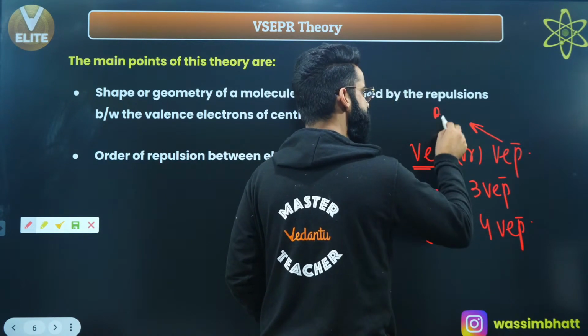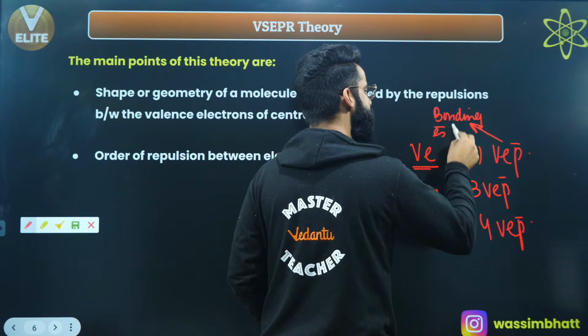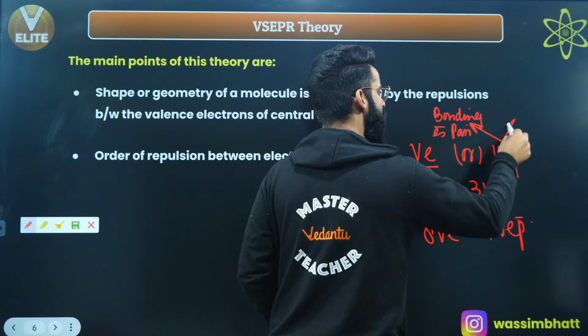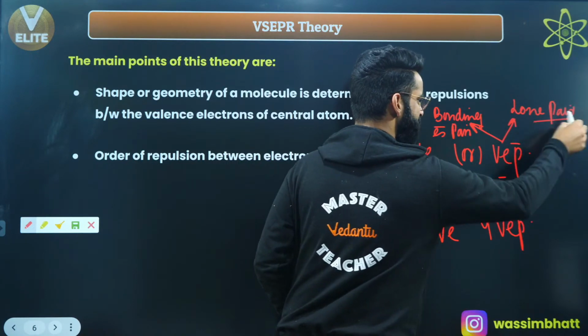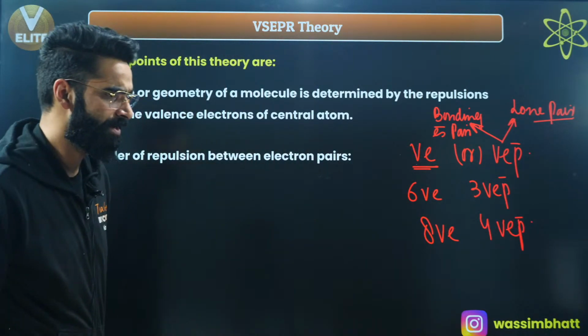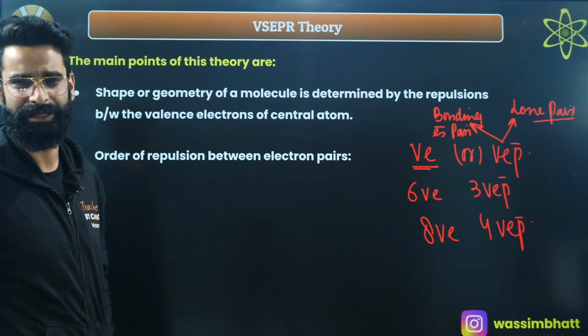One is going to be called the bonding electron pair, and the other is called the non-bonding electron pair, or you call them the lone pairs, correct? These valence electron pairs are basically of two types.